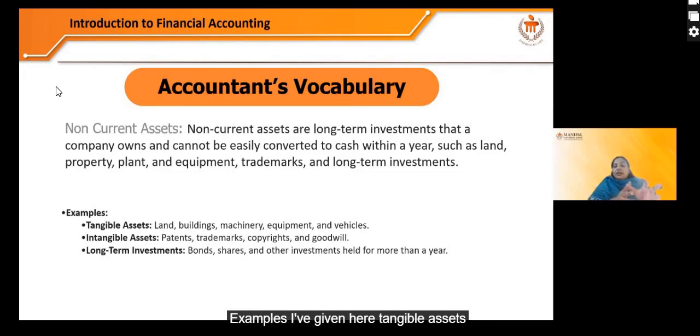Examples I have given here: tangible assets like land, building, machinery, equipment and vehicles; intangible assets like patents, trademarks, copyrights, goodwill. These are intangible assets. And then there is a long-term investment like bonds, shares, and other investments held for more than a year. So this is the non-current assets.